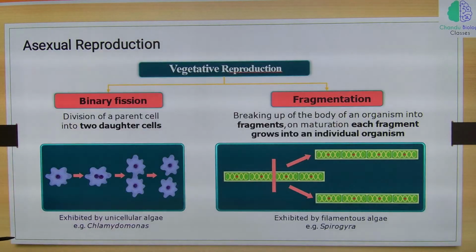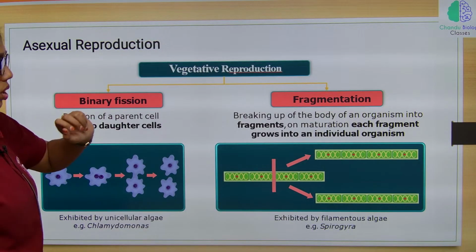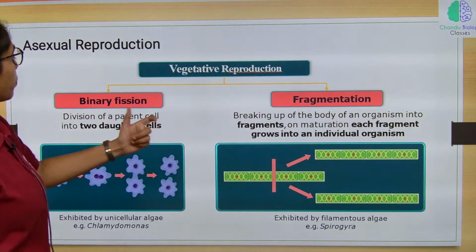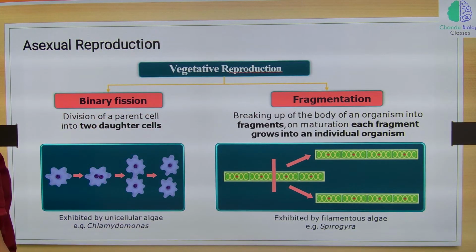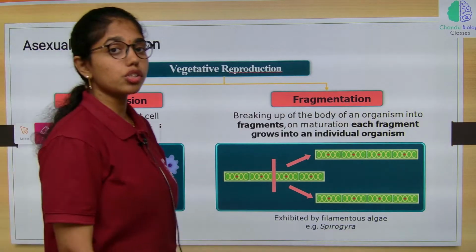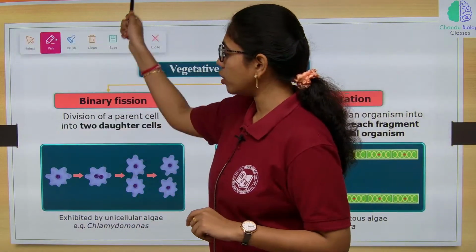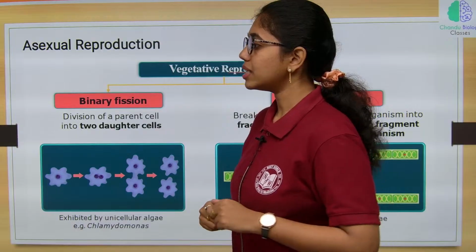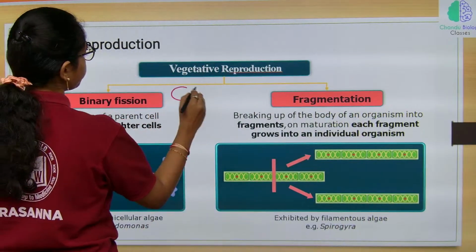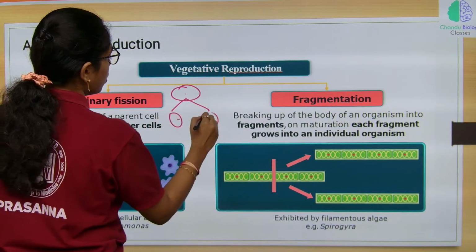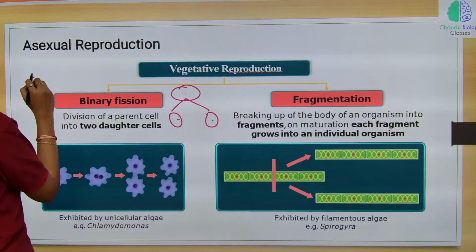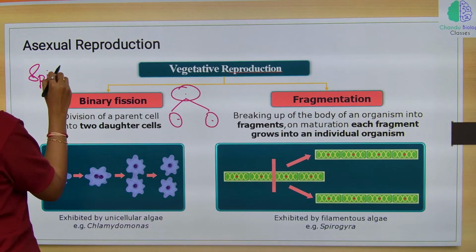First, asexual reproduction, starting with vegetative reproduction. It can be through binary fission or fragmentation. Binary fission, as we know, is also called amitosis, wherein a single cell divides into two without the formation of any spindle apparatus.